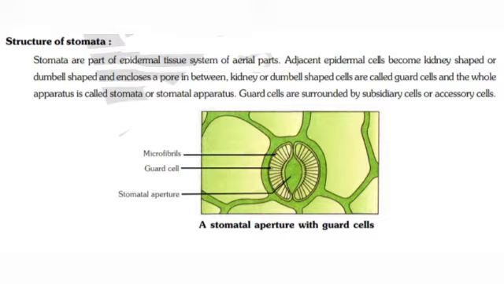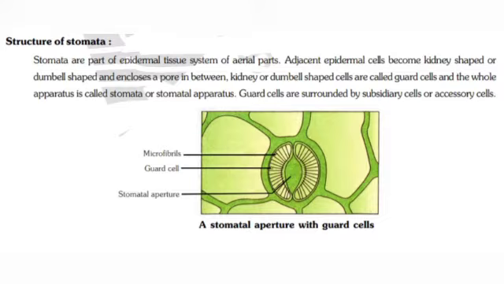Let's check a stomatal aperture with guard cells. In this, kidney shaped cells are called guard cells, whose cell walls are composed of cellulosic microfibrils. The hole between two guard cells is called the stomatal aperture. The cells beside the two guard cells are called subsidiary cells or accessory cells.